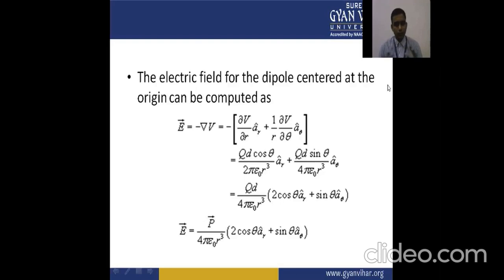Now the equation will become Q d upon 4 pi epsilon naught R cube times 2 cos theta a_r plus sin theta a_theta. So E is equal to p upon 4 pi epsilon naught R cube, in the bracket 2 cos theta a_r plus sin theta a_theta.